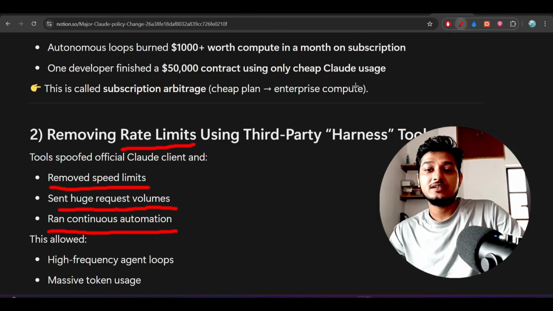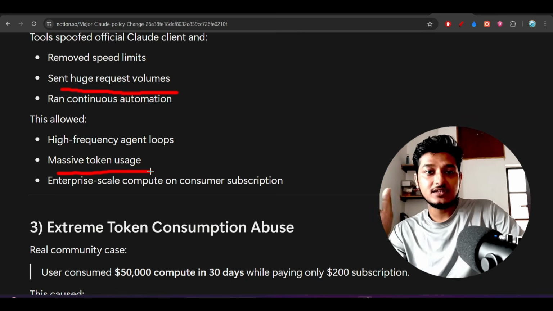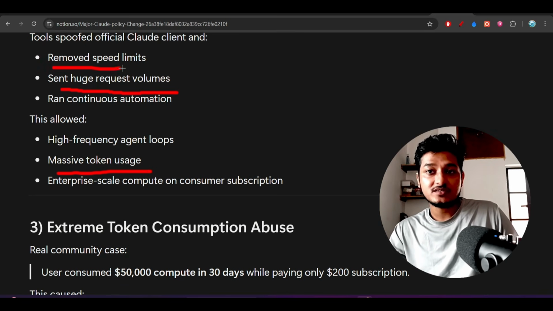So how will that happen? Massive token usage. If you send a huge request volume, then it is massive token usage, and they have their monthly token usage limit, right? But if you use massive token usage and remove the rate limit, then it will be very problematic for them to maintain the actual token usage and this subscription plan.